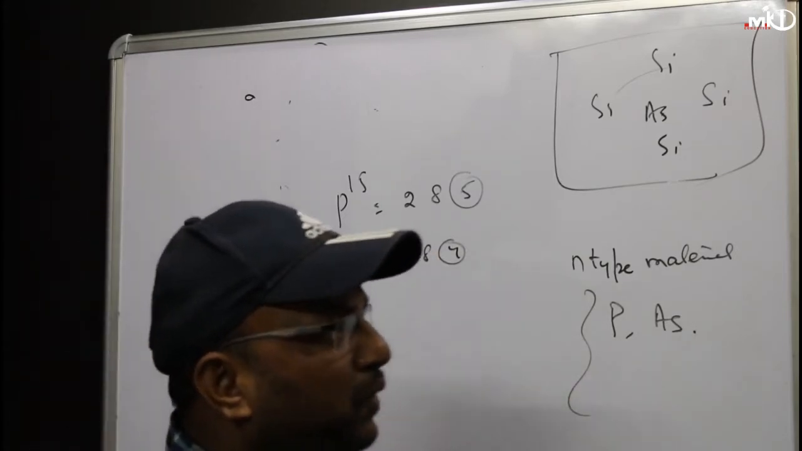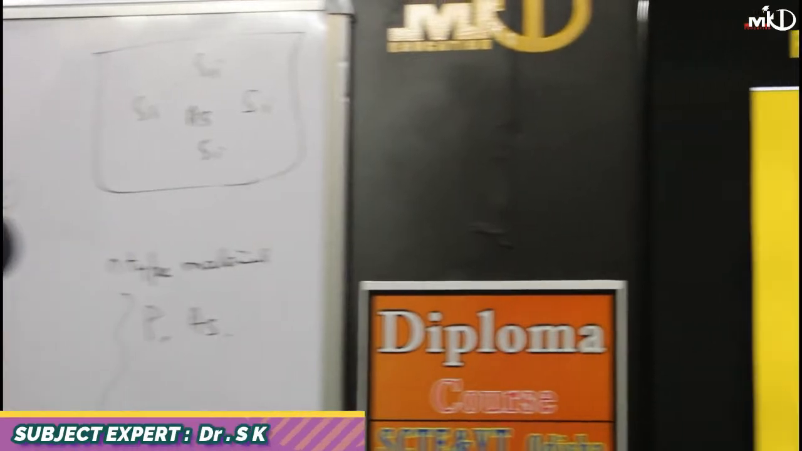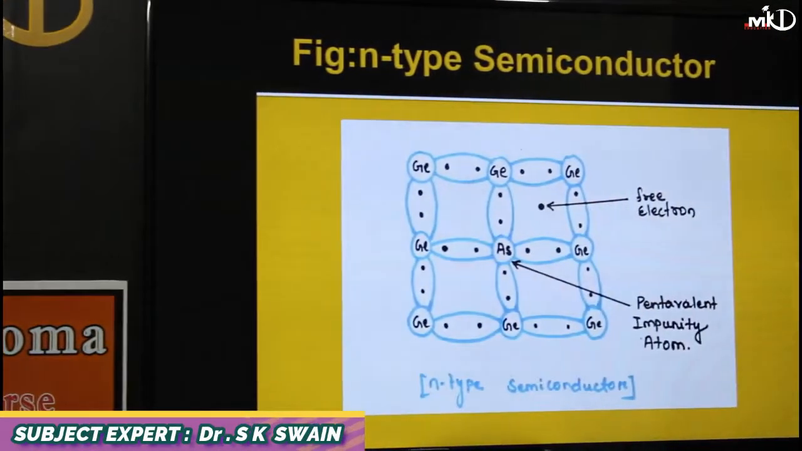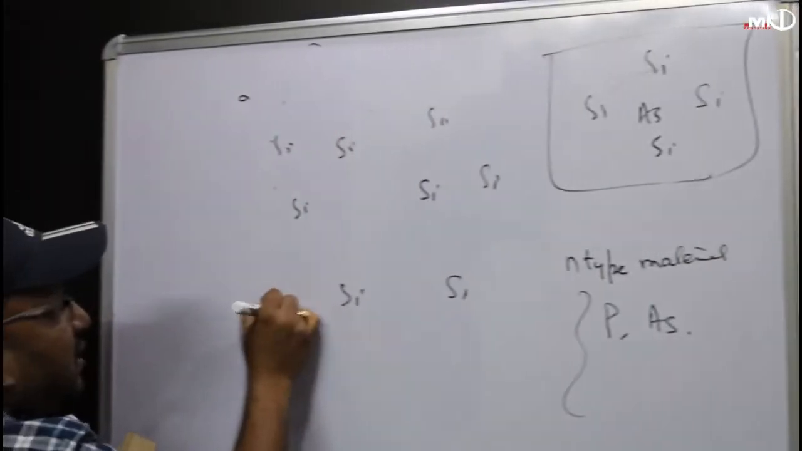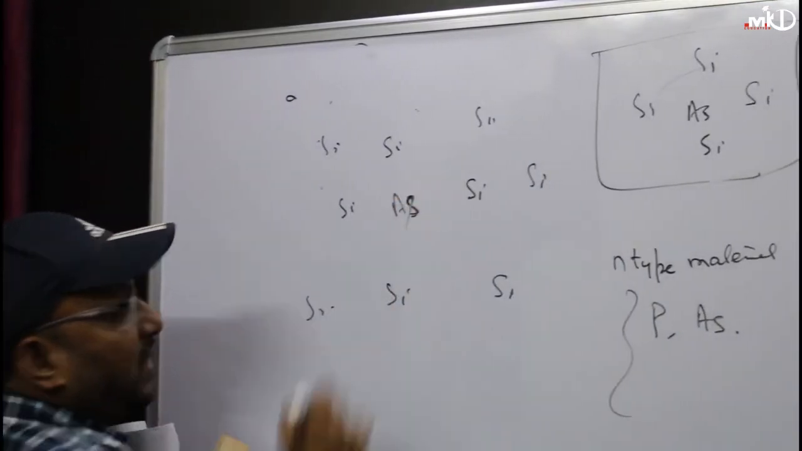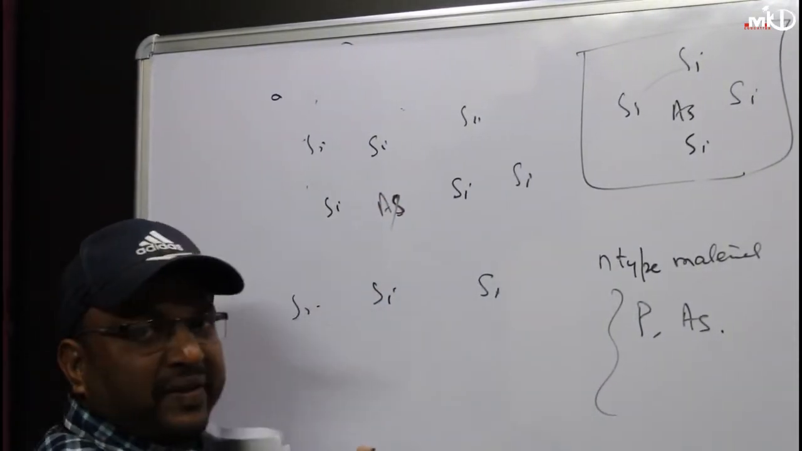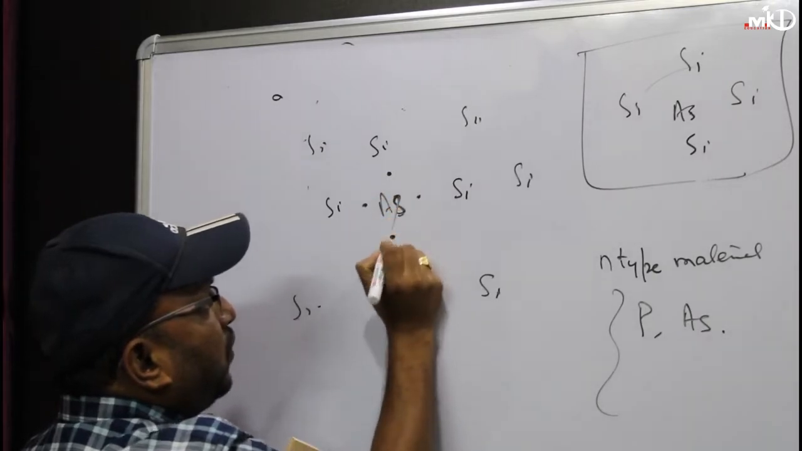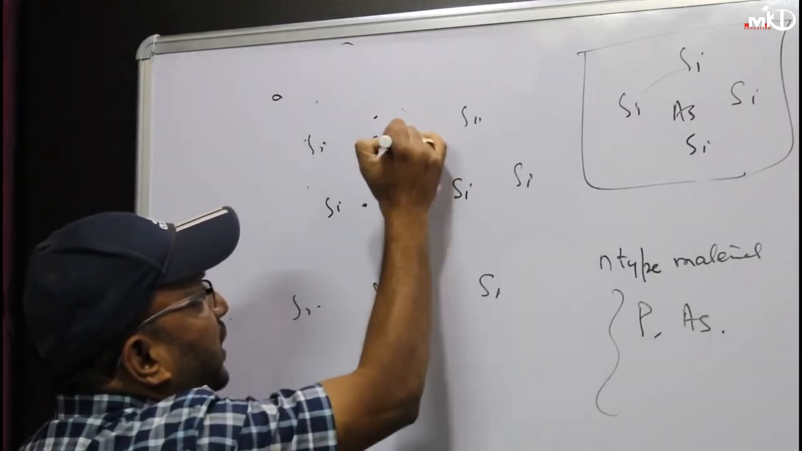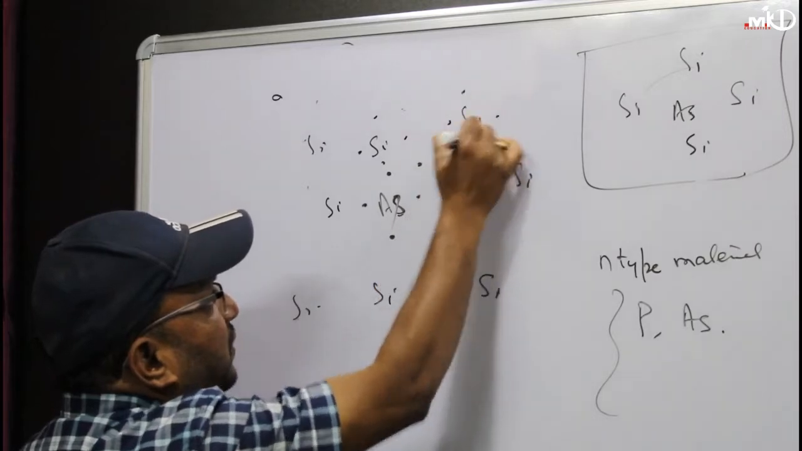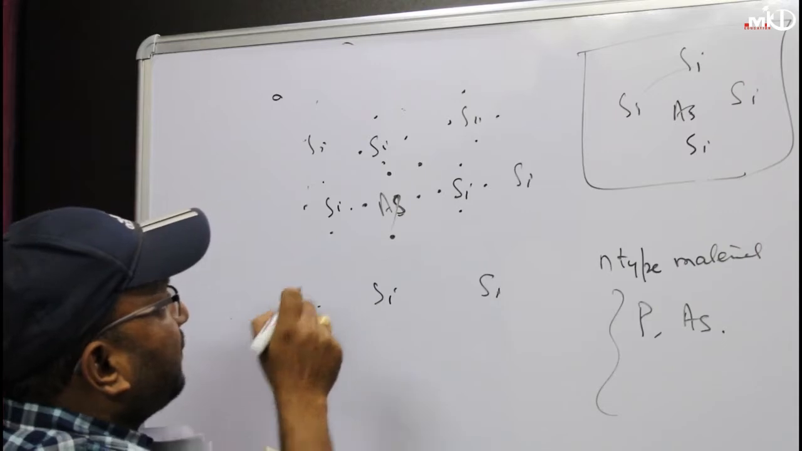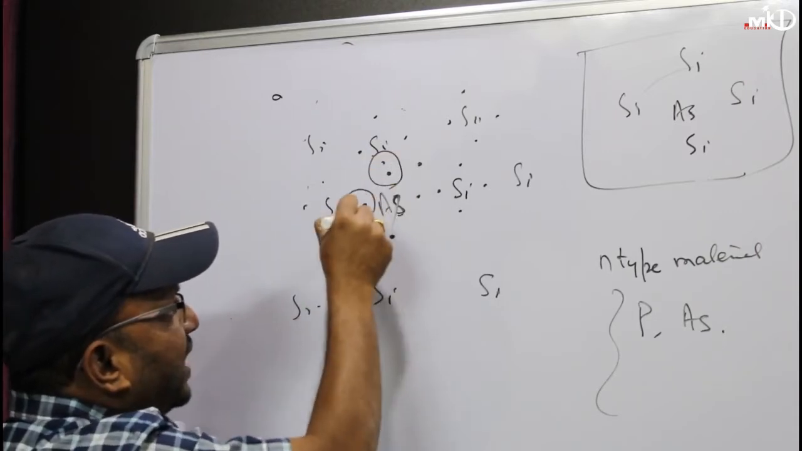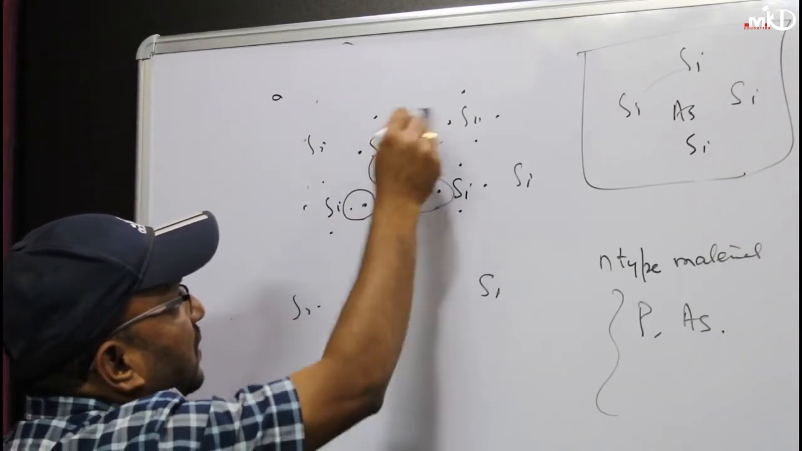Now, if you look at the figure, if you add one arsenic to a silicon bar, suppose I have silicon and I am having arsenic or phosphorus. So arsenic, what valence, tell me? 1, 2, 3, 4, 5. Silicon 1, 2, 3, 4. Silicon 1, 2, 3, 4. Now, these 8 will share with each other to make the bond like this.